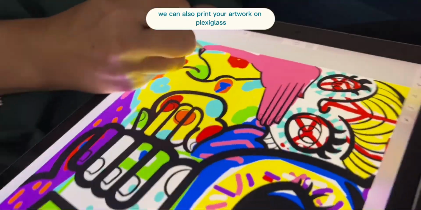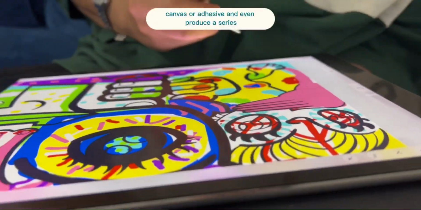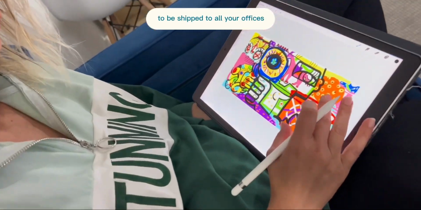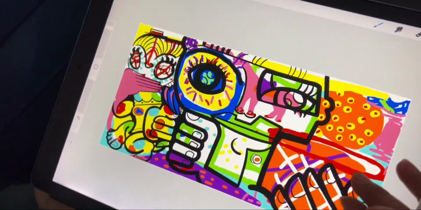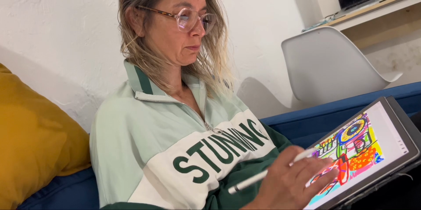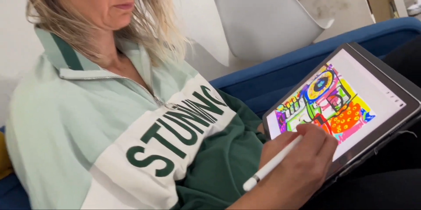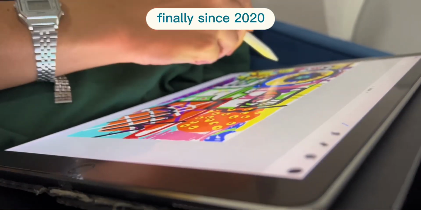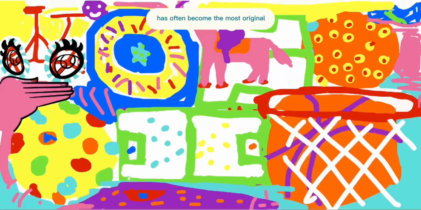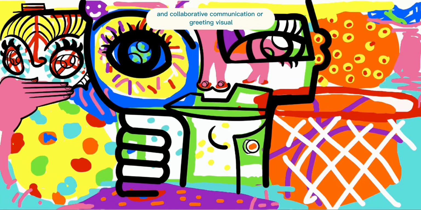We can also print your artwork on plexiglass, canvas, or adhesive, and even produce a series to be shipped to all your offices. We also create all your souvenir goodies to thank your participants. Finally, since 2020, the aNa Digital Mural has often become the most original and collaborative communication or greeting visual.